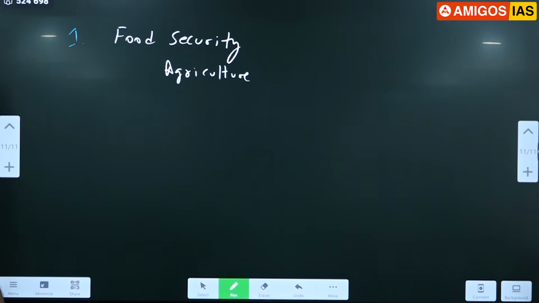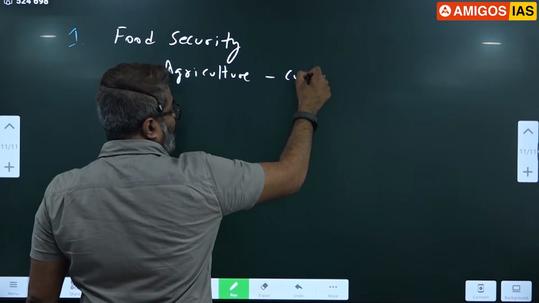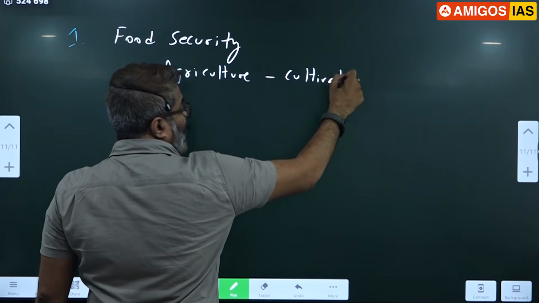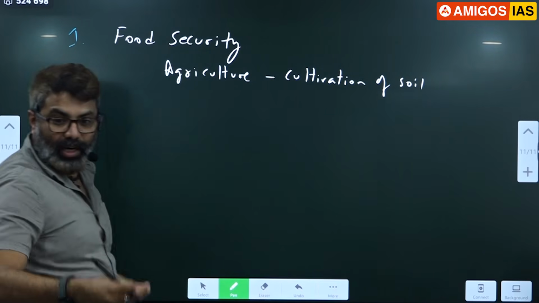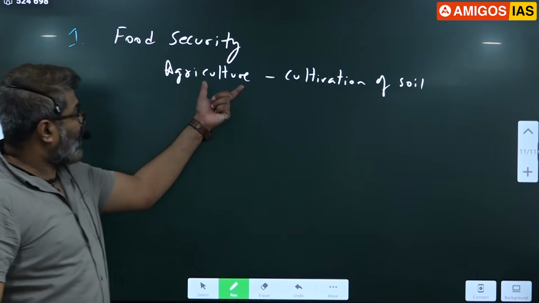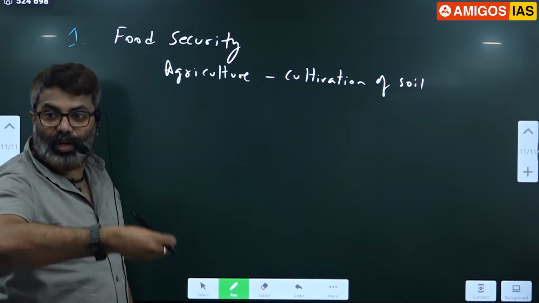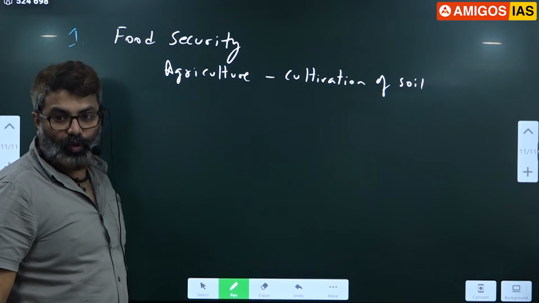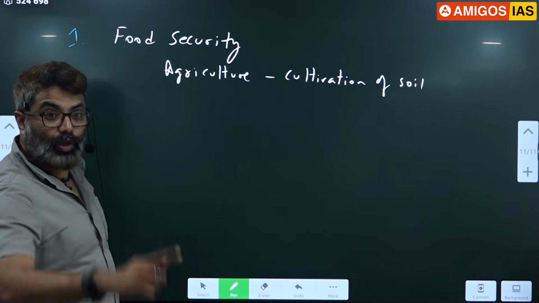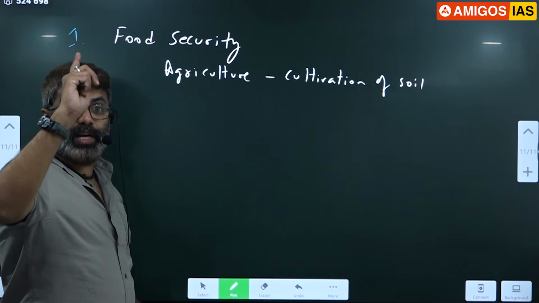Fodder for our livestock, food for us. That is agriculture, a simple definition. Agriculture means cultivation of soil. Agri means soil, culture means cultivation. Cultivation of soil for food and fodder. Fodder. So soil ensures food security for mankind, and food security is more important than national security.